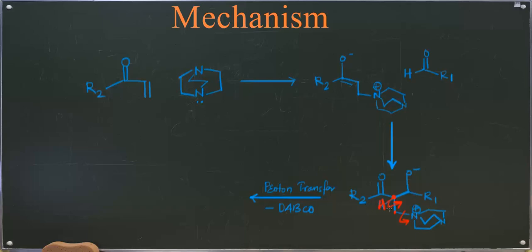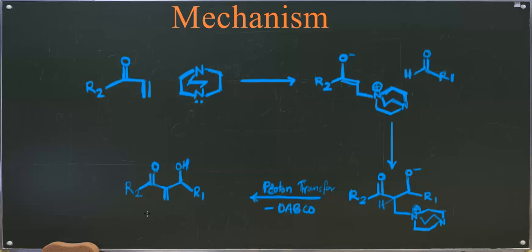Once the sigma electron density between this hydrogen and carbon shifts here, this is nothing but your proton, that is H plus, and it will be picked up by this electronegative oxygen, the oxygen carrying negative charge, so that there is a formation of the compound which will look like this.